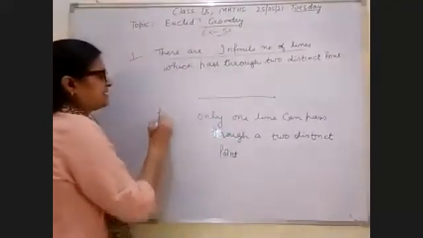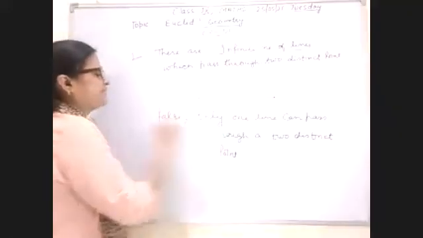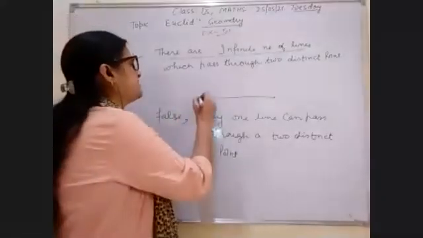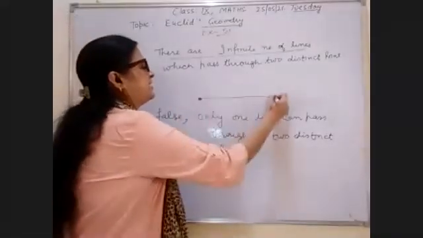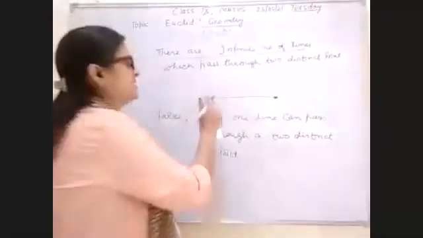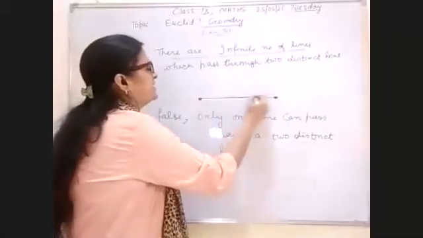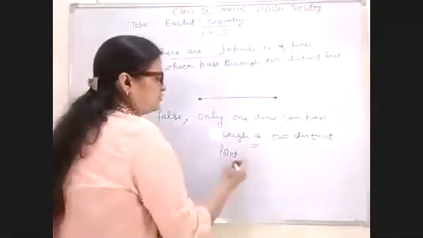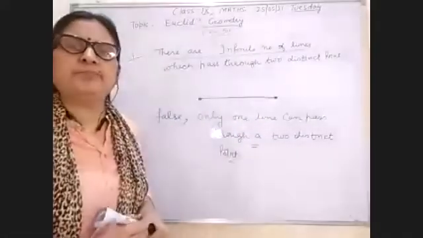So this statement is also false. When I take two distinct points and join them, I see that only one line can pass through two distinct points.